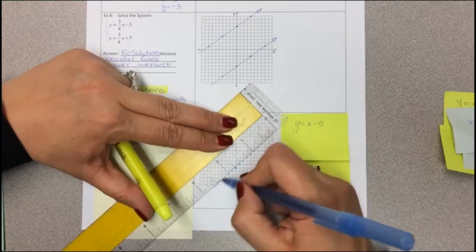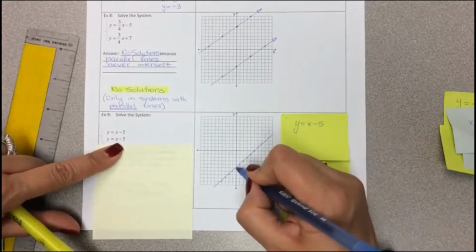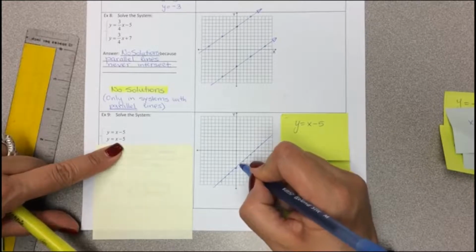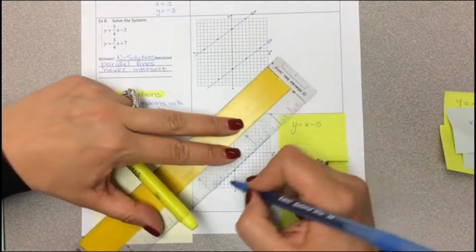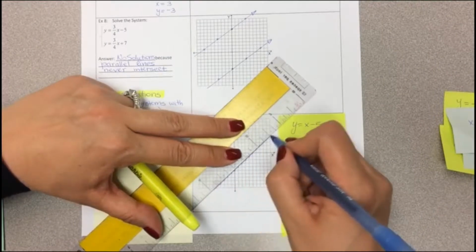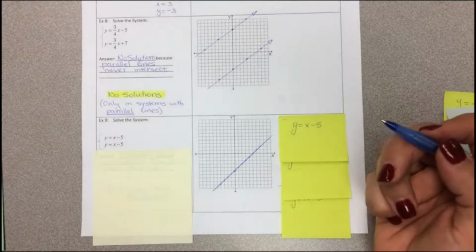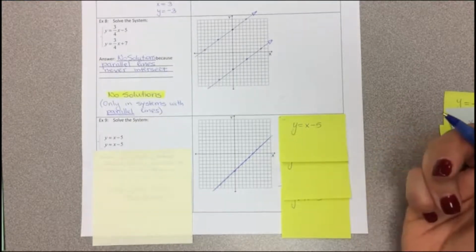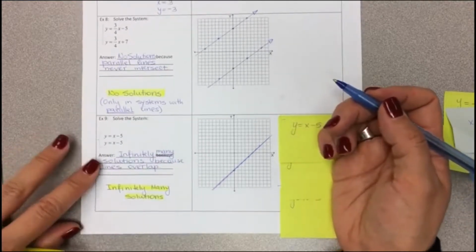So when I graph the first line and then I graph the second line, I go right over it, because I start at negative 5 and I go with the same exact slope. It means overlap it. So once I overlap it, I have the exact same line. For the answer, we'll say infinitely many solutions.